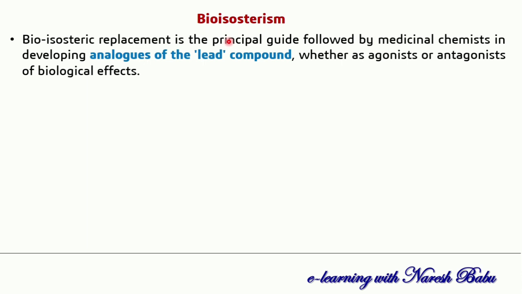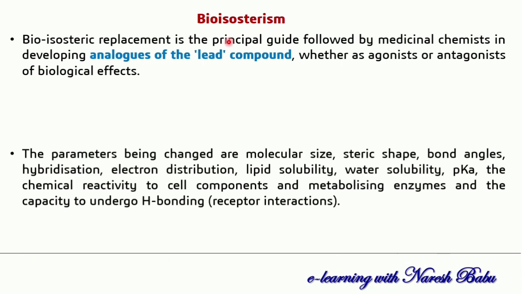So to reduce the toxic effects, we can apply the changing of any functional group, any one atom or group, replacing it to reduce those toxic effects. That only we are calling bioisosterism, replacing with the bioisosteric, and that is not going to affect the biological activity that much.